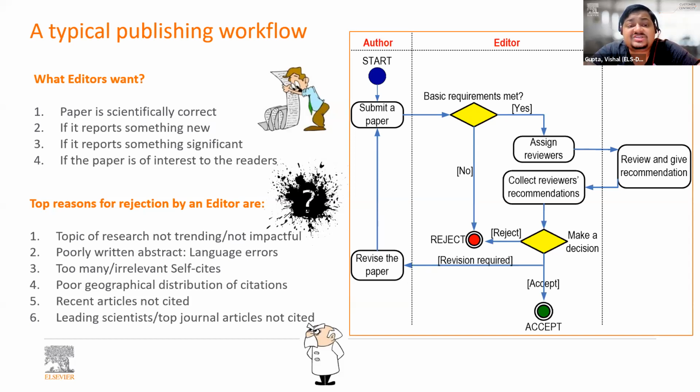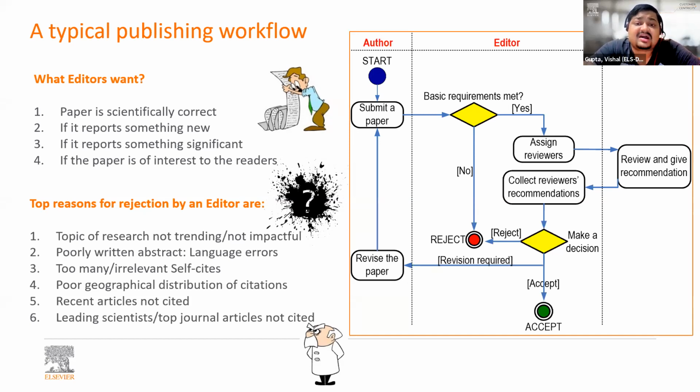Then poor geographical distribution of citations. So, which means that your citations are either too localized, are only coming from one region, one country. Your citations need to be spread out. You need to have citations from different parts of the world, which actually tells the editor that there is an element of variety in your paper as well. You have read articles from different parts of the world and you have good knowledge about what is going on across the globe. And your knowledge is not just limited to research in India only.